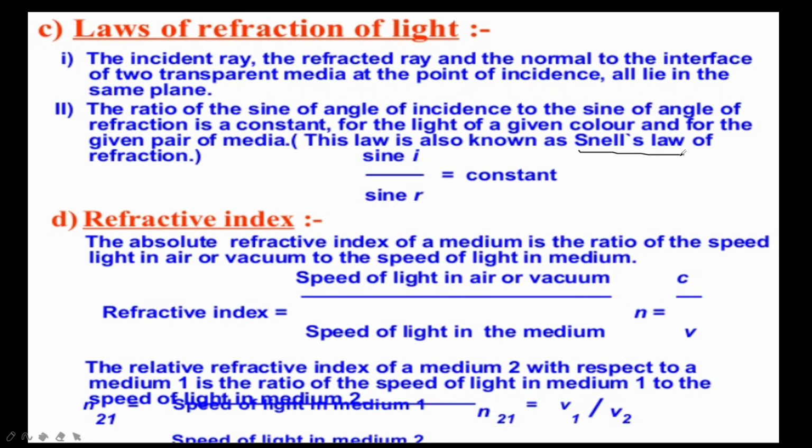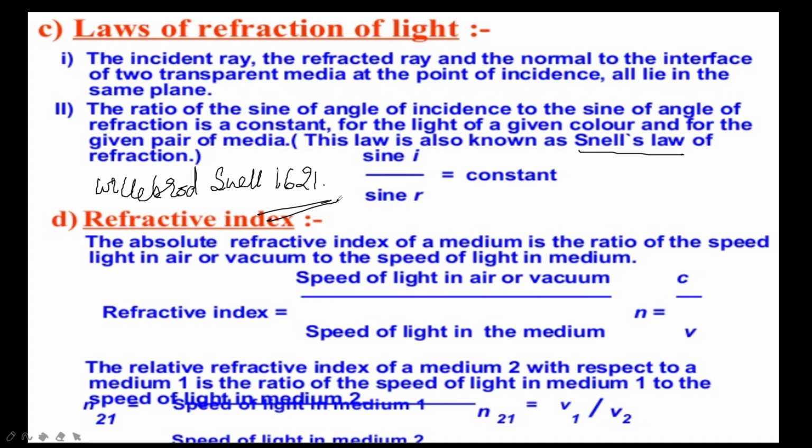This is called Snell's law, given by the scientist Willebrord Snell. In 1621, Snell discovered this.